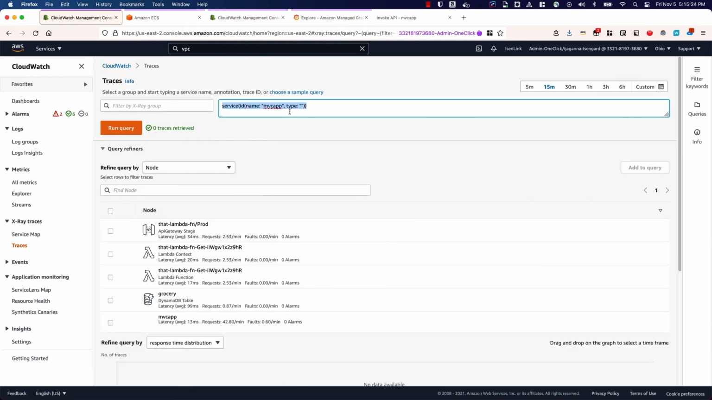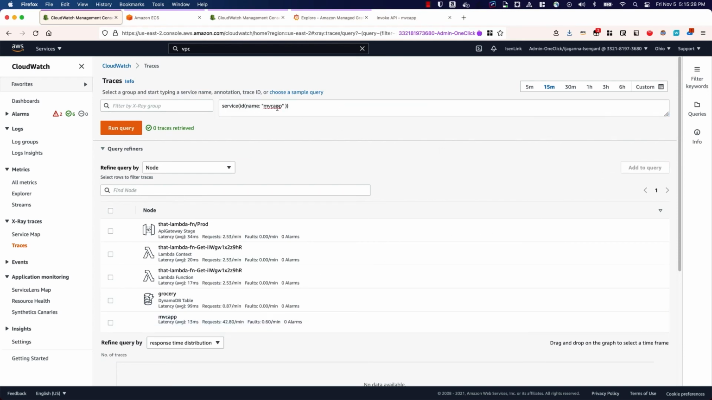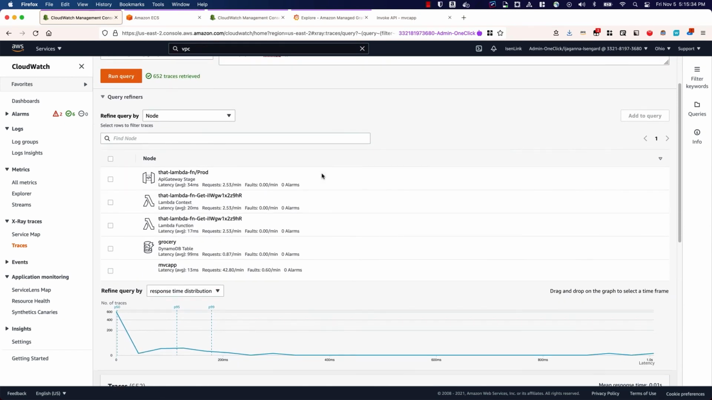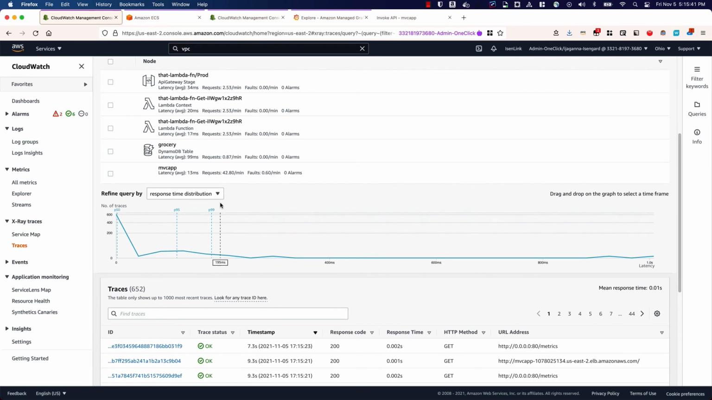And let me take this out and select the service particularly, add this to the query and run this query. In the last 15 minutes there have been 652 traces on this, and in that particular service map, these are all the different services that were involved. And you can refine the query by either the response time distribution or the duration distribution by simply selecting here.